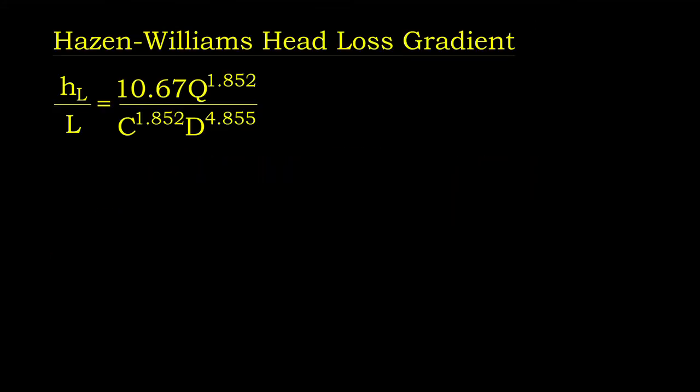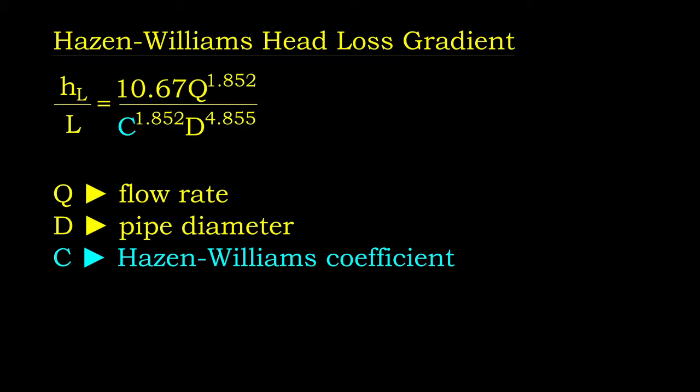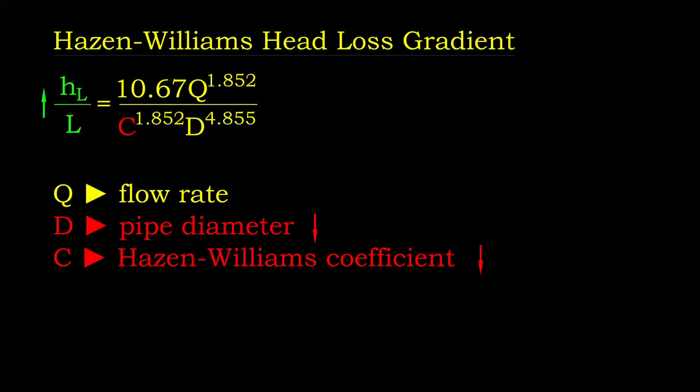An alternative way to calculate the head loss is by using the Hazen-Williams head loss gradient equation. In this equation, the parameters considered are flow rate, pipe size, and material. Pipe material is represented by the Hazen-Williams coefficient, where the smoother the pipe, the greater the value. The pipe size parameter we use here is diameter. The head loss gradient is expressed in the unit of meter head loss per meter flow length. It is high for both small and rough pipe. Moreover, the flow is more susceptible to head loss when the flow rate is high.